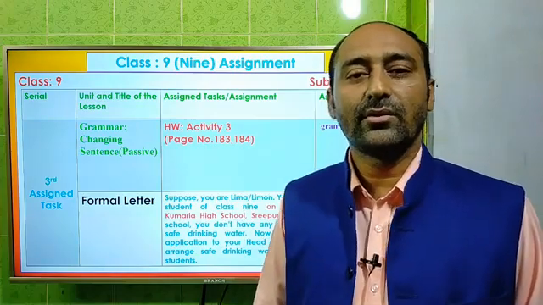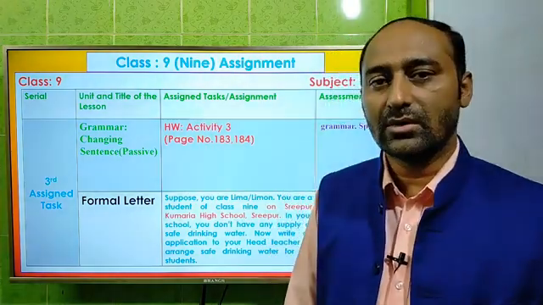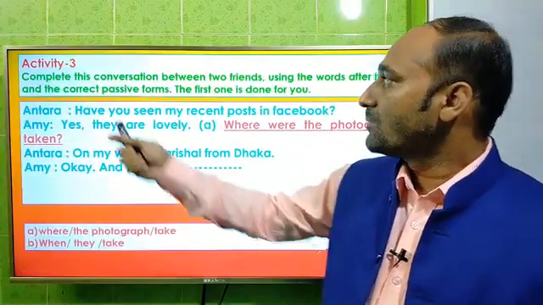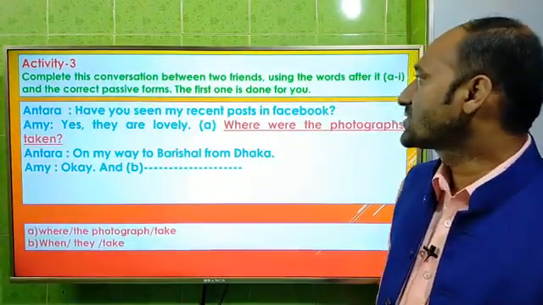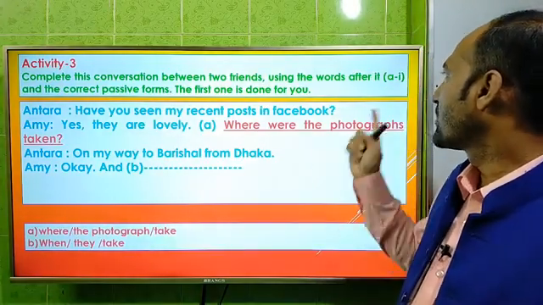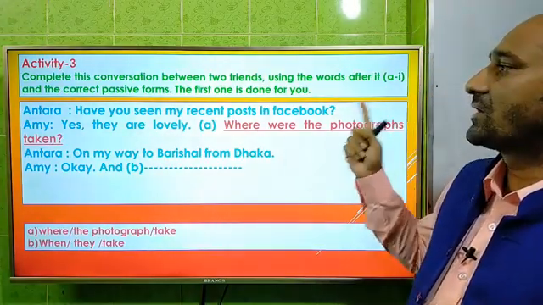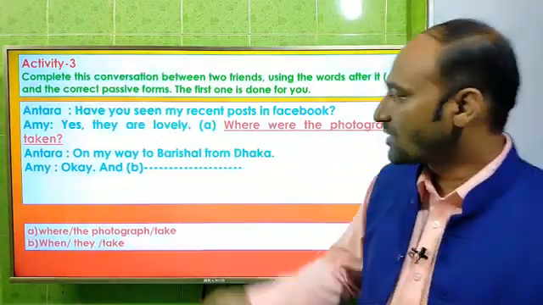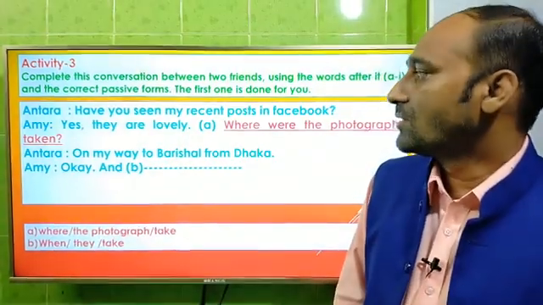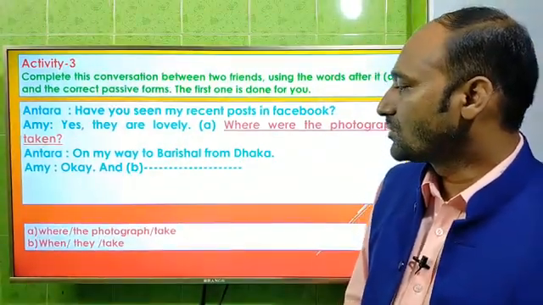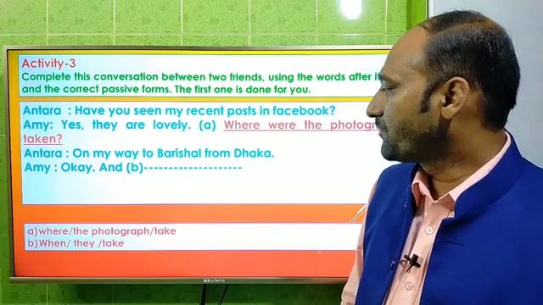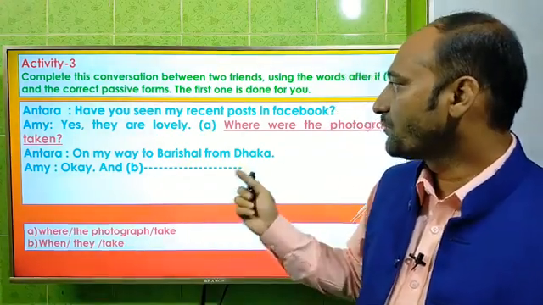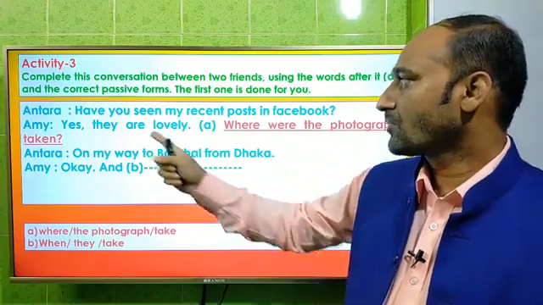If you have any confusion, you can open your book. Okay, so activity 3: complete this conversation between two friends using the words after it, A to I, and the correct passive form. The first one is done for you. That means there are some fill in the blanks. You have to complete this using these clues, that means using these points. Here, the first one is done for us.